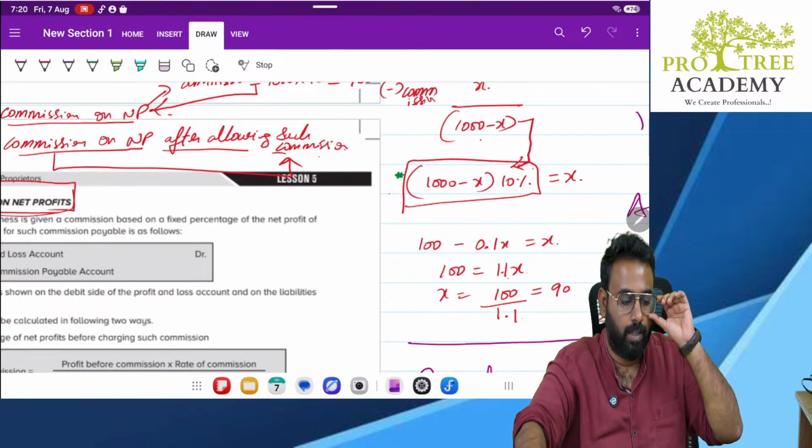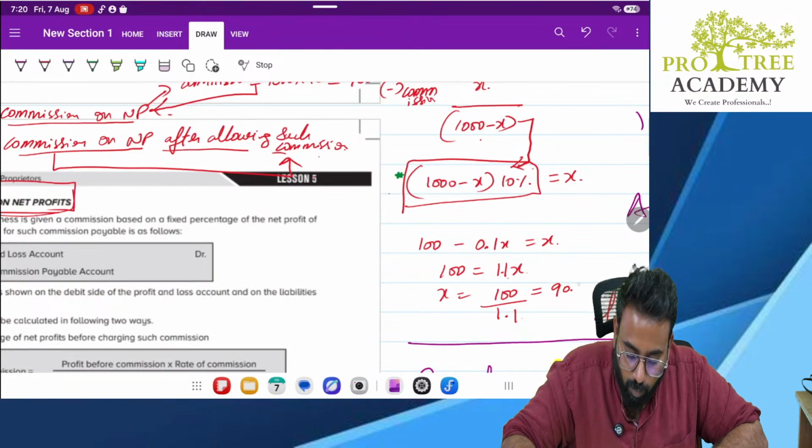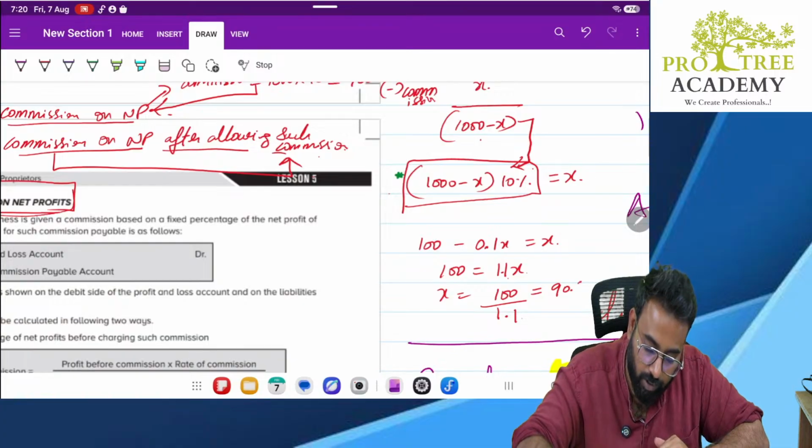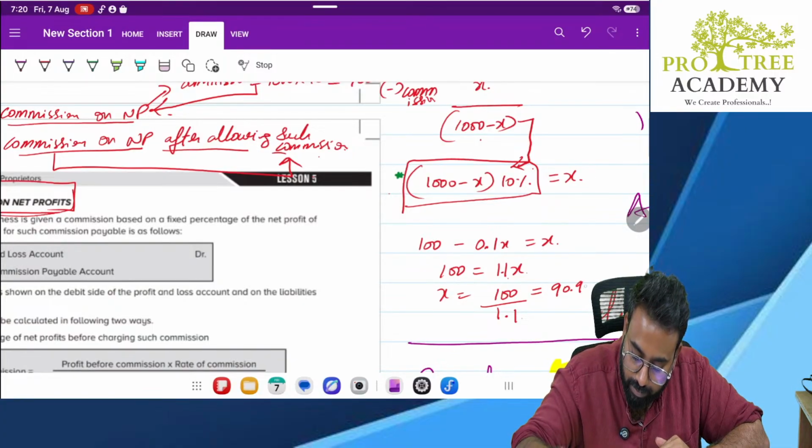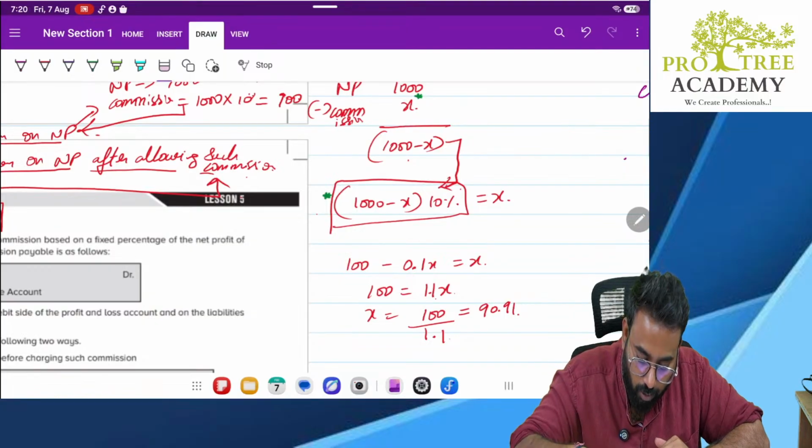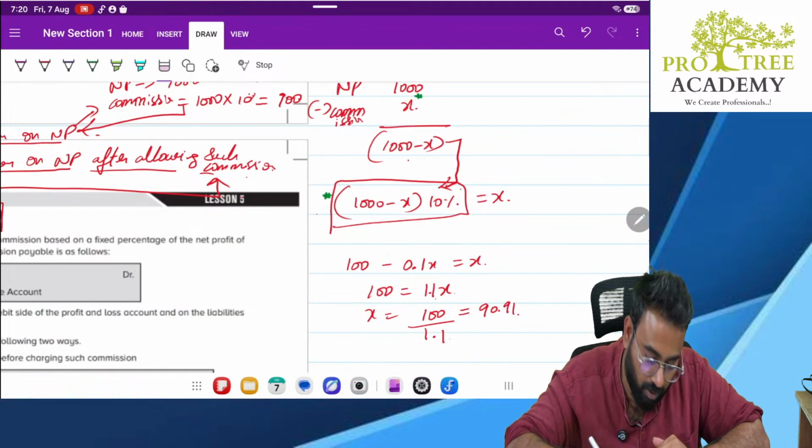90.91. Answer is 90.91. Sir, you found out, no sir? Now prove it, sir. How will it work? You prove it. Wait. Let's see whether I have done correctly or not. You want to test it, right? Whether sir is teaching correctly or teaching wrongly.